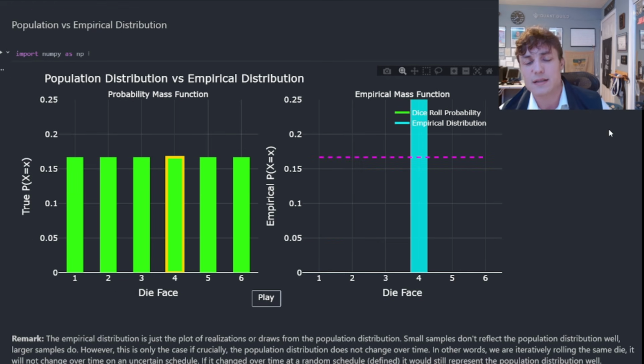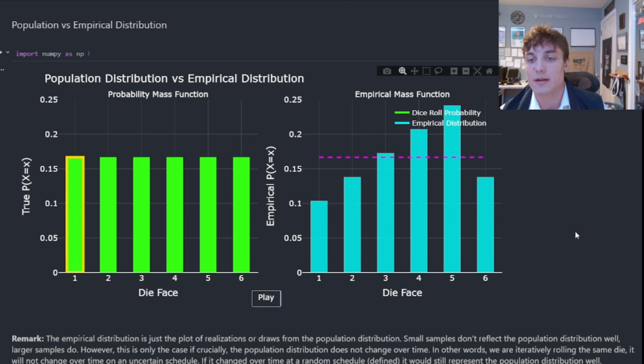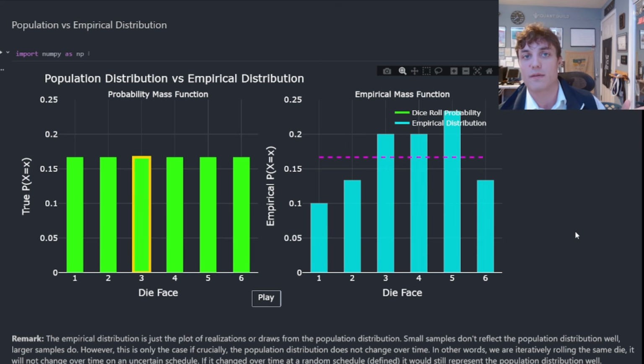So this brings us to the idea of a population versus an empirical distribution. What I have on the left here is the population distribution of a dice roll. Everything has the same probability of occurring, 1 through 6. And on the right here, what I'm going to do is roll a couple of die and record the results. And what you see on the right is a sample. It doesn't perfectly reflect the population distribution, and that's because every sample is effectively random.